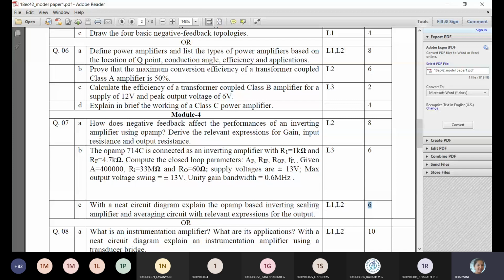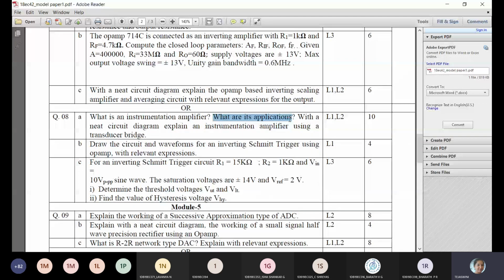Next, again in this paper they've asked about the instrumentation amplifier. They've asked what are its applications, with a neat circuit diagram using a transducer bridge. First you need to explain what is an instrumentation amplifier and its applications. We have discussed a lot of applications, and then the circuit diagram. You need to explain the circuit.